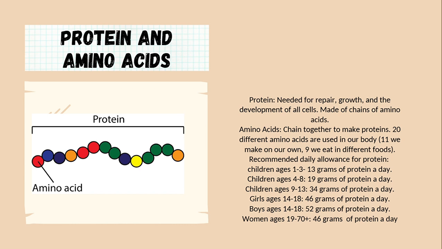The recommended daily allowance for protein, children ages 1 to 3, it's going to be 13 grams per day. Children 4 to 8 is 19 grams per day. Children 9 to 13 is 34 grams per day. Girls between 14 and 18 is 46 grams a day. Boys between 14 and 18 is 52 grams a day. And women who are 19 to 70 and older is going to be 46 grams a day.